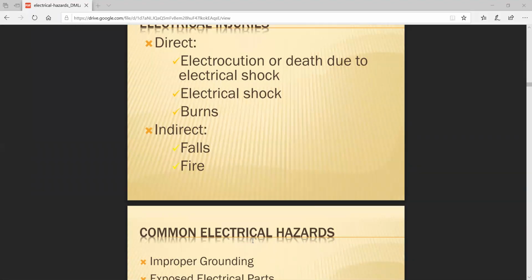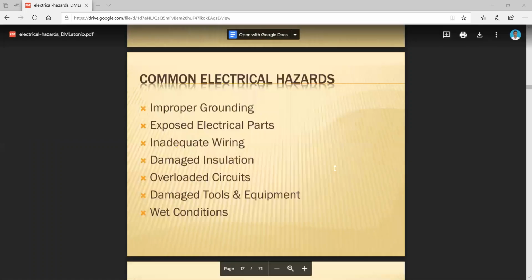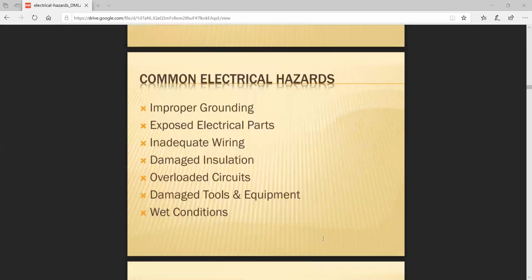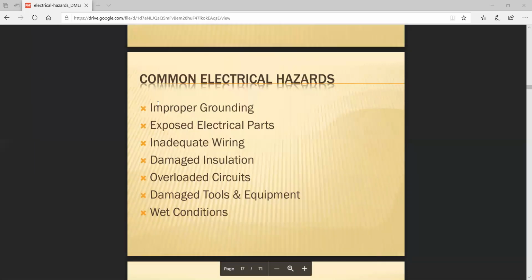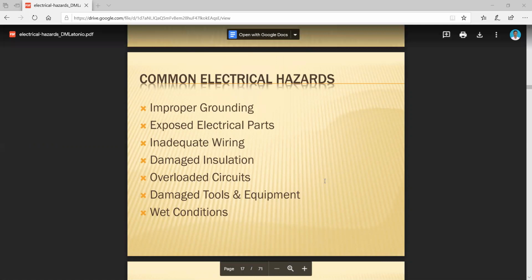The next one. If you consider this system, the common electrical hazards, how can the common electrical hazards be classified? The system has improper grounding. The grounding is not clear. If the grounding is not clear, then again faulting operation has to be considered under different conditions. Improper grounding means the ground wire is not connected properly.